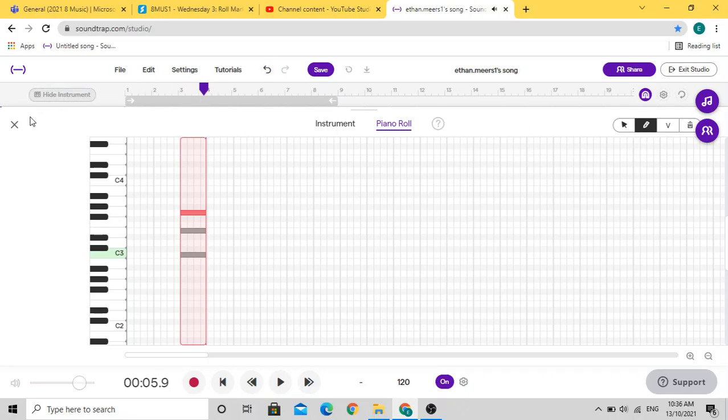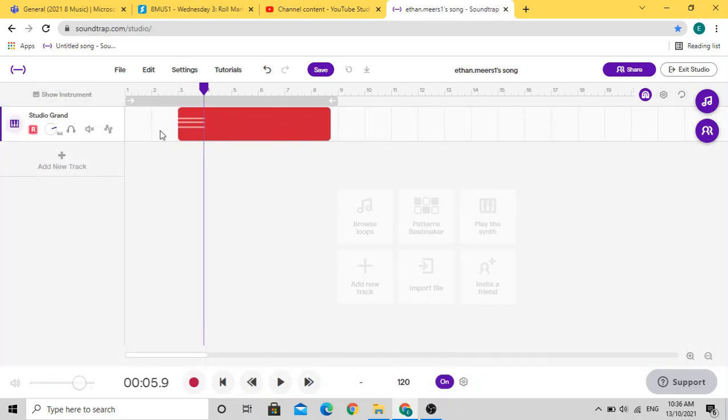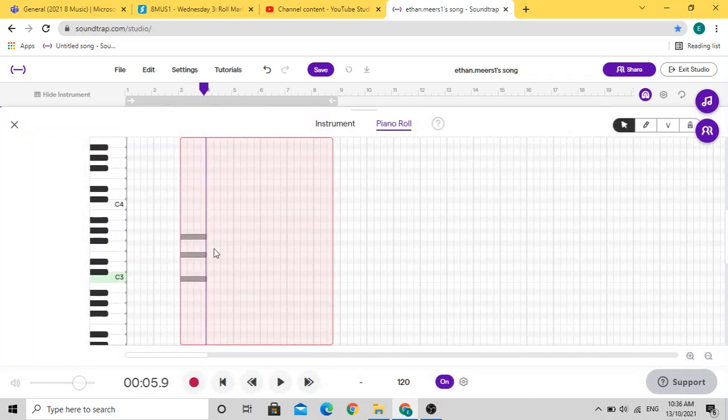Sweet, let's try that again with a different starting note and we'll just see what comes out. So let's pick another note to start from. Let's start from this one. Alrighty, so I come across over here with my pencil tool. Awesome, so I'm going to grab that note, skip this one, grab that one. I'm going to skip that one, grab this one. Now let's see if that sounds good.